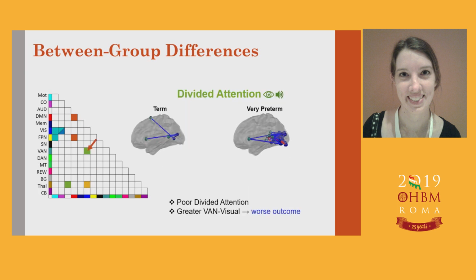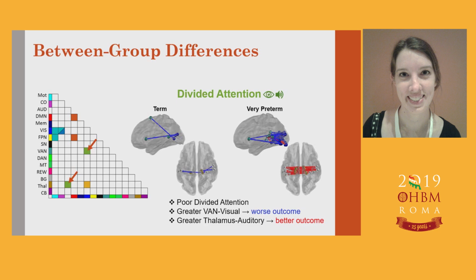In contrast, very preterm children demonstrated stronger ventral attention and visual network connectivity associated with divided attention. And these negative lines indicate that this is a negative correlation. So children with the greatest ventral attention to visual connectivity actually had the worst divided attention scores. Similarly, very preterm children relied more on thalamus auditory connectivity than term children did. However, these red lines indicate a positive relationship, meaning that children with a greater thalamus auditory connectivity actually had better outcomes. So this could be a potential compensatory mechanism in this preterm group.